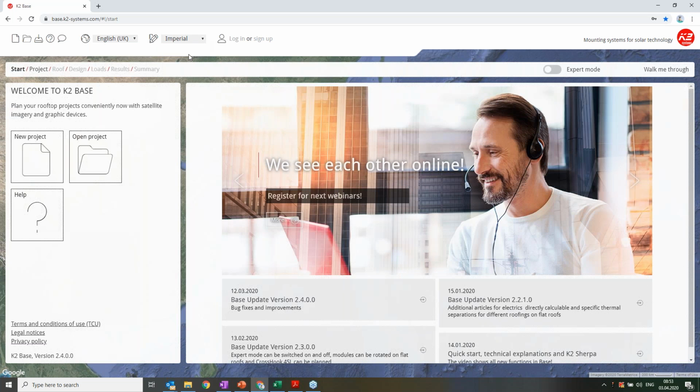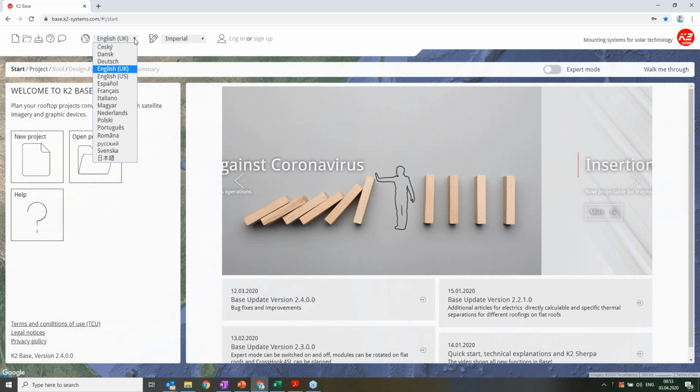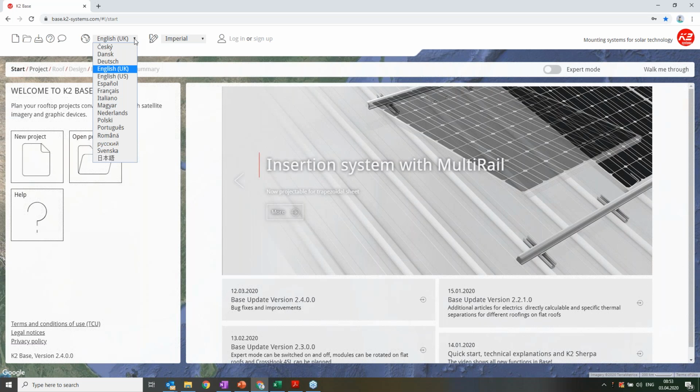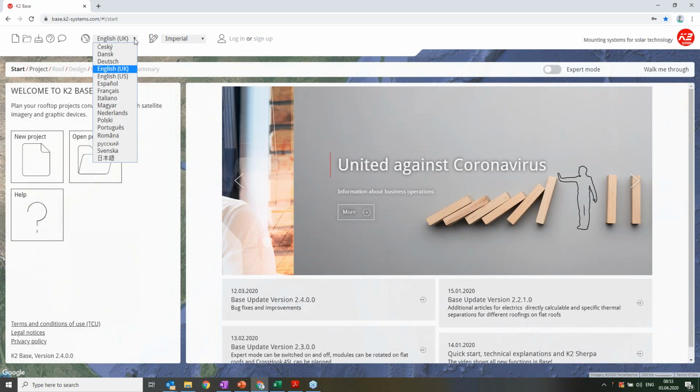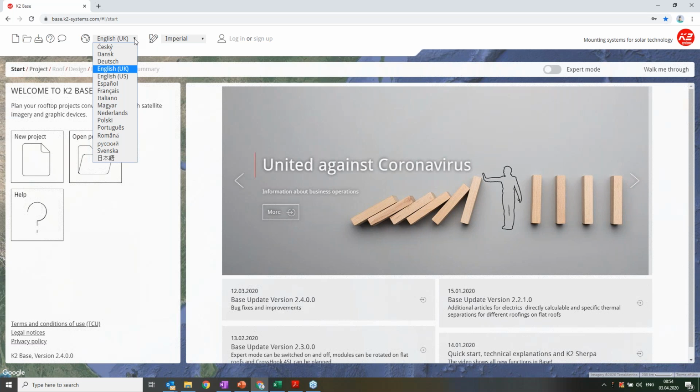So it's up to you what measurement system you want to use. And you can also choose languages. K2 Base is available in almost 18 languages. So if you prefer some other language, you can choose the language of your choice and plan your system. For example, my colleagues in different regions in Europe, such as the French region, are using French, in Italy they're using Italian, and so on.